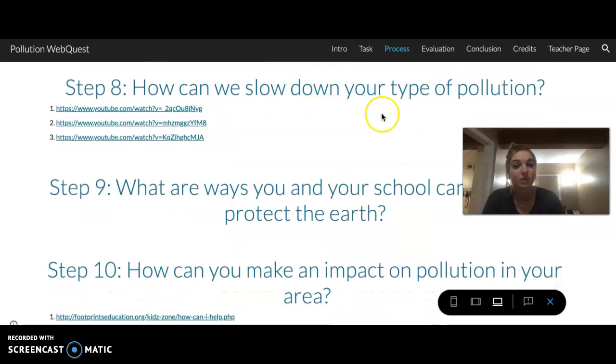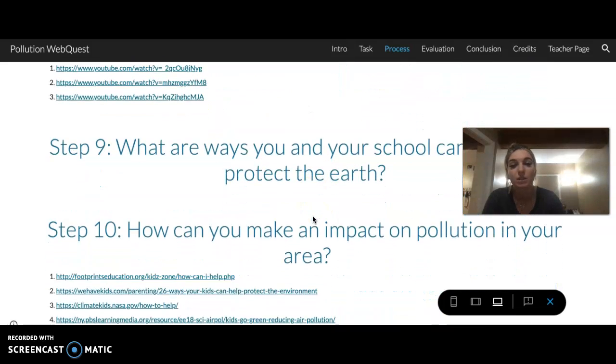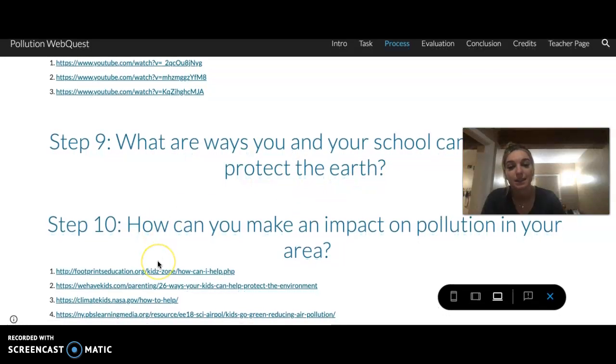Step 8, again, how can you slow down your type of pollution? Then 9 and 10.